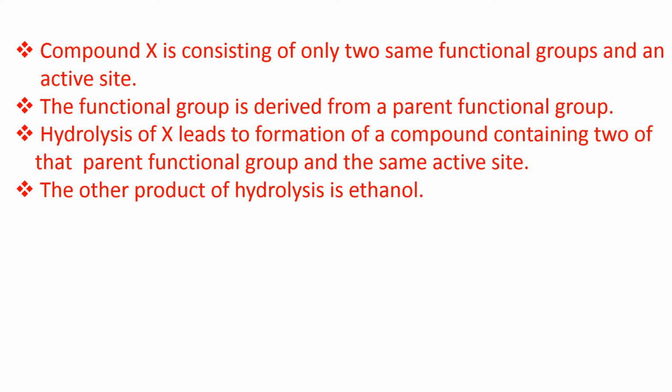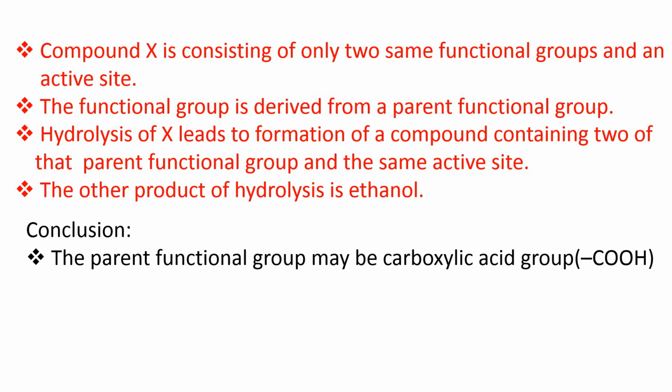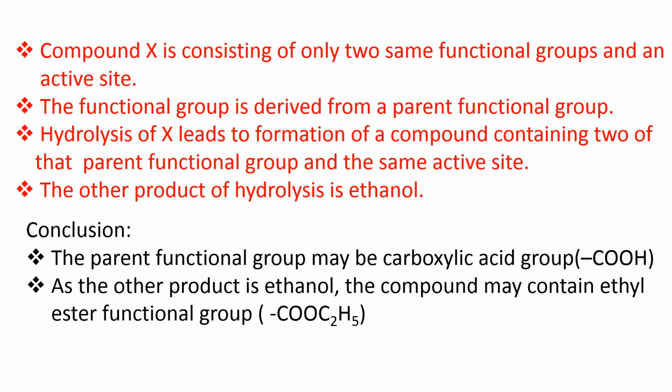Let's see. The conclusion: first, the parent functional group may be the carboxylic acid group, because carboxylic acid has different derivatives like ester, amide, anhydride, acid chlorides, etc. As the other product is ethanol, the compound may contain the ethyl ester functional group. That means COOC2H5.